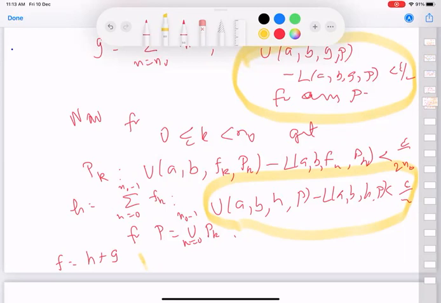First, you choose an n naught large enough, so you choose a finite integer such that after that, all of them together contribute less than epsilon by 2 to the U minus L. Then the first finitely many you control in a different way.